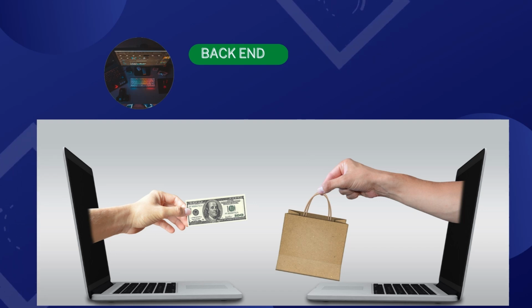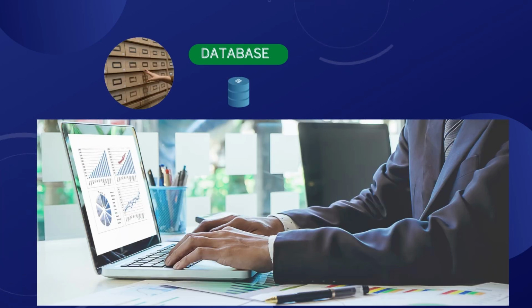So let's talk about the database. A database is a location where all the data are stored. So when you are purchasing a product from Amazon, you will be entering your name, address, PIN code, and your mobile number, and where are all these data stored? This place is called the database. We can fetch data, insert data, and we can do multiple operations on data using this database.